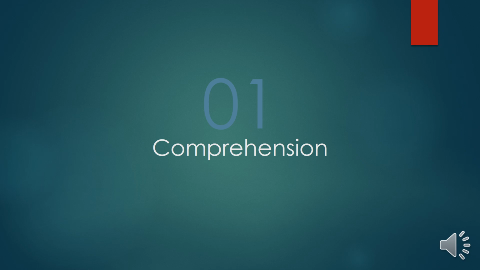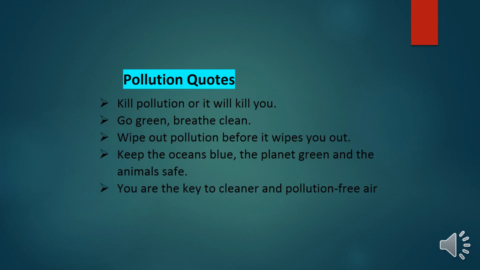So first of all, we are going to start with the comprehension part, which is about pollution. These are some pollution quotes that we're going to read together. Kill pollution or it will kill you. It means we have to get rid of pollution. We have to keep our earth clean and healthy. Otherwise, we are going to die. It is going to kill us due to pollution, due to high diseases and so on.